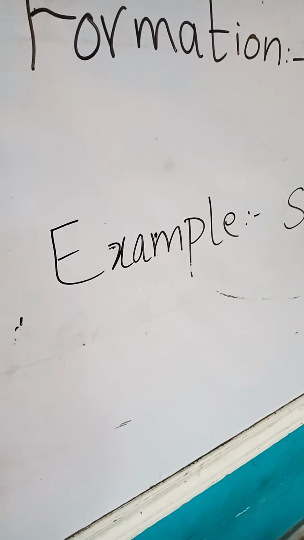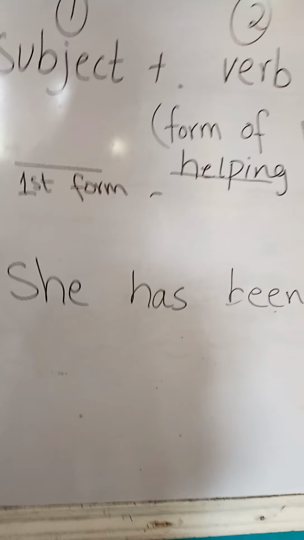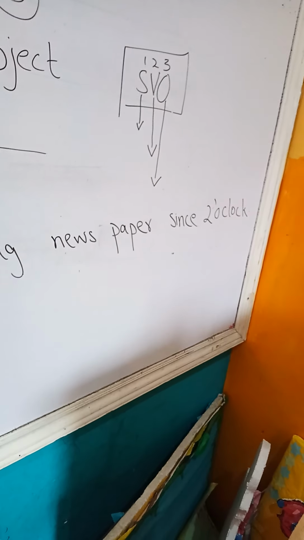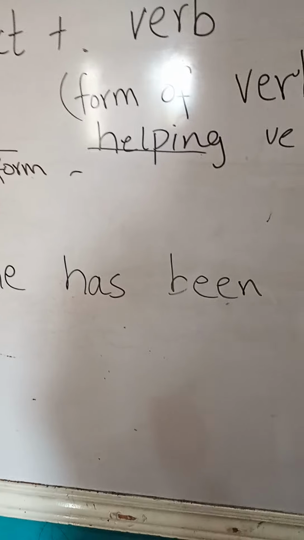Okay, now we will jump toward the present perfect continuous tense. I will read the example first. She has been reading newspaper since 2 o'clock. Repeat with me. She has been reading newspaper since 2 o'clock. Okay, can you see the change here?